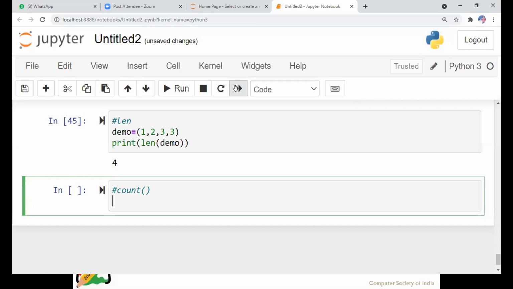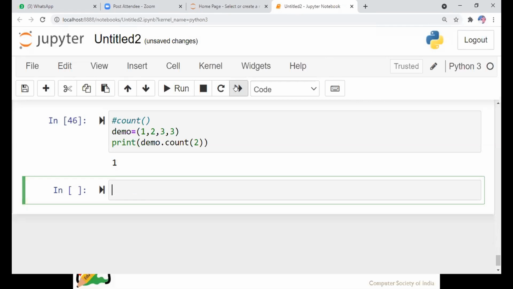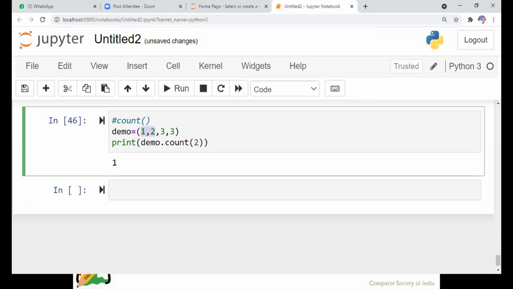This is the count method. Suppose we want to count how many times the element 2 occurred in the tuple. Yes, we use it the same as in a list. Just count the element 2. See here, the element 2 occurred only once in the tuple.